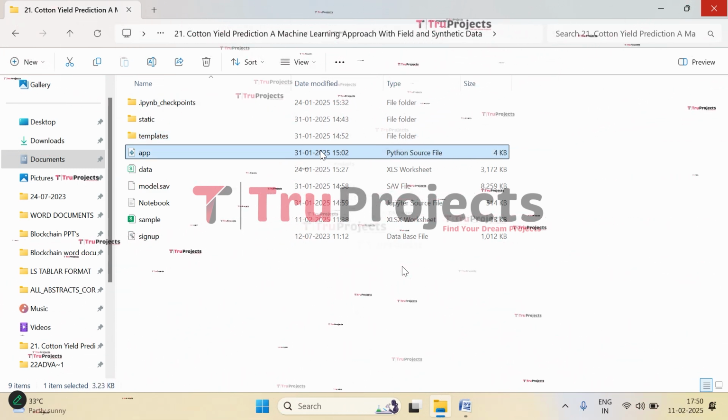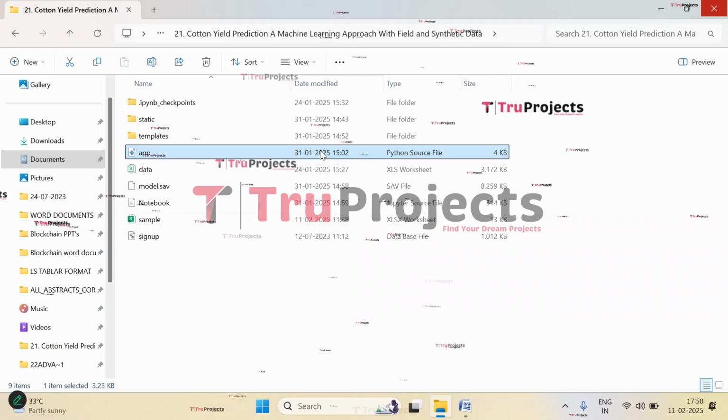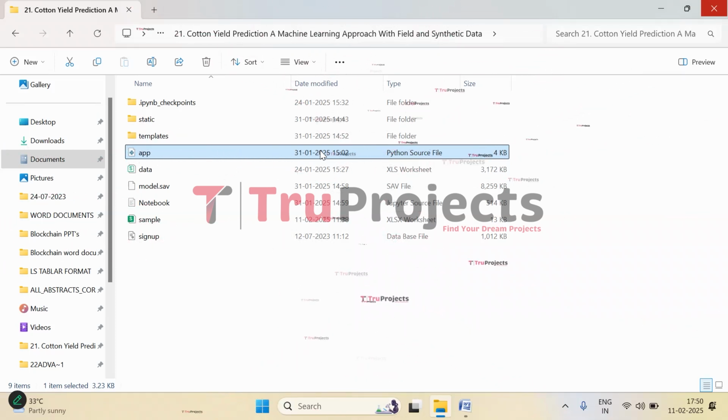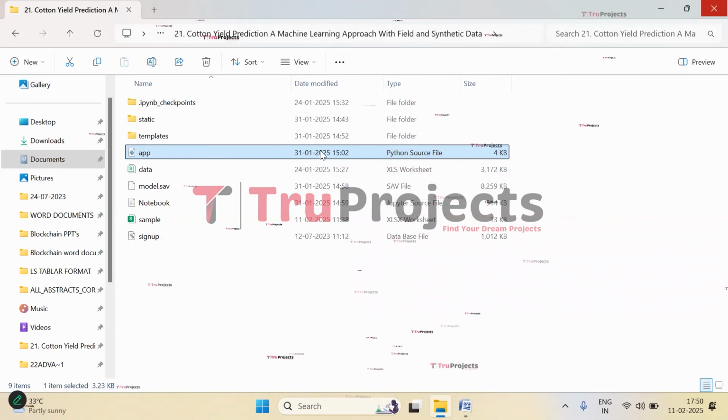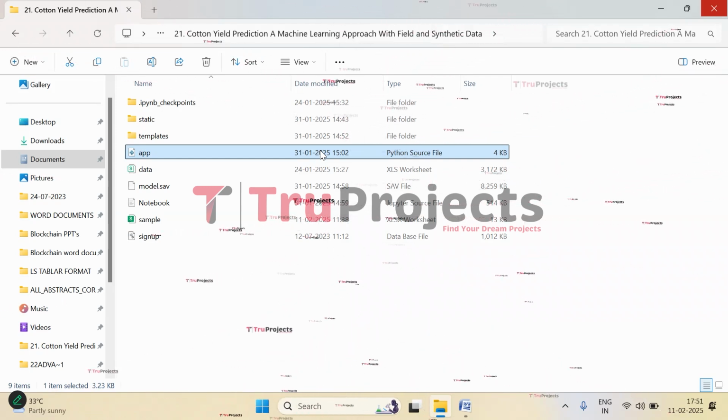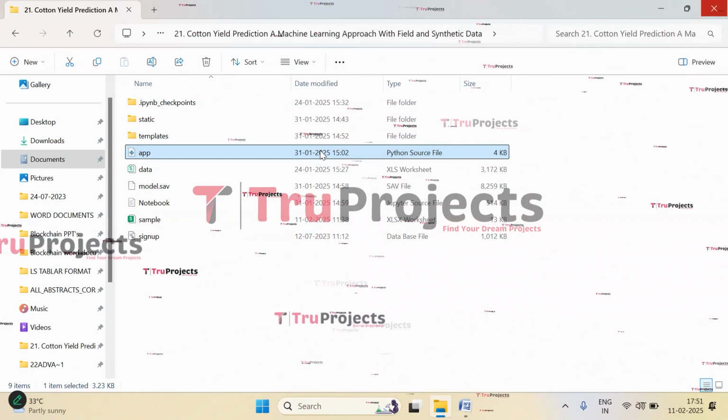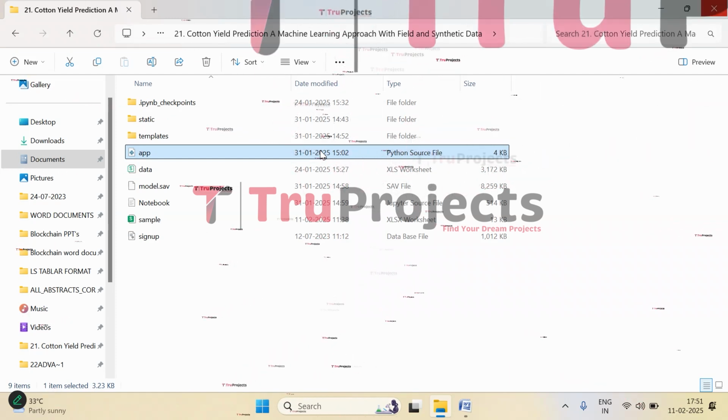And this is the app.py file. This .py file contains the information related to front-end logic. It includes code written in Python that handles server-side operations such as processing user requests, interacting with the database, and generating content to be rendered in HTML templates.